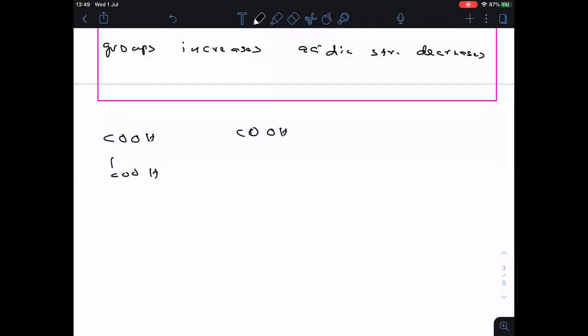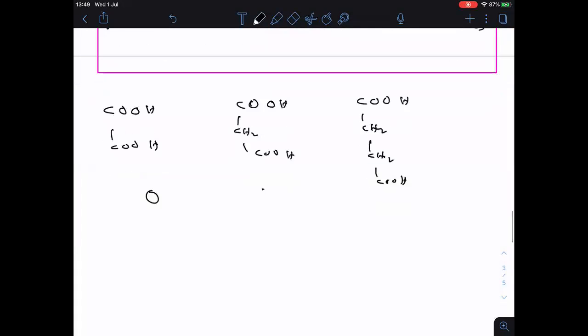Next, COOH, CH2, COOH, malonic acid, clear? Then CH2, CH2 between two COOH is succinic acid.